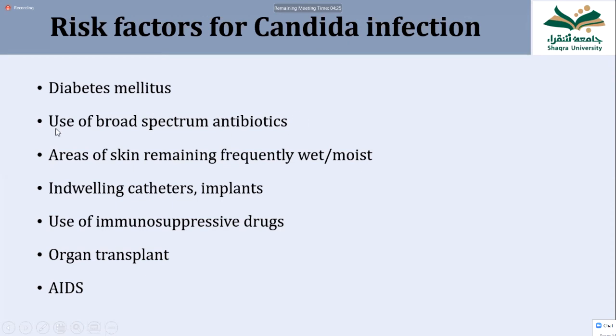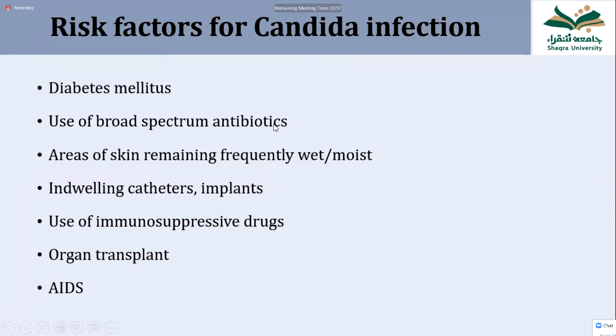What about broad spectrum antibiotics? Broad spectrum antibiotics kill all the normal bacteria which are present in our intestine, because in our intestine we have healthy bacteria normally. If we take broad spectrum antibiotics, very strong antibiotics, they kill even the healthy bacteria. But antibiotics kill bacteria only, not the fungus. And Candida is also present inside the mucosa.